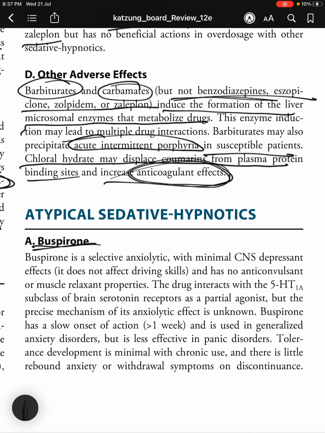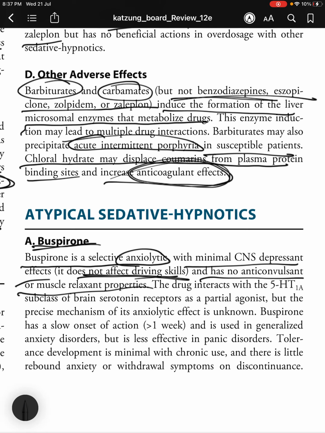Moving on to atypical sedative hypnotics, you have buspirone, which is an anxiolytic. So, buspirone is a selective anxiolytic with minimal CNS depressant effects. It does not affect driving skills and has no anticonvulsant or muscle relaxant properties. It interacts with the serotonin receptors of 5-HT1A subclass of brain serotonin receptors as a partial agonist, but the precise mechanism of its anxiolytic effect is unknown.